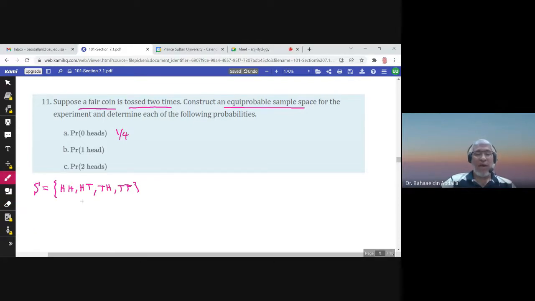1 head. How many elements with 1 head? 2. So 2 over 4. 2 heads. How many with 2 heads? 1. So the probability is 1 over 4.